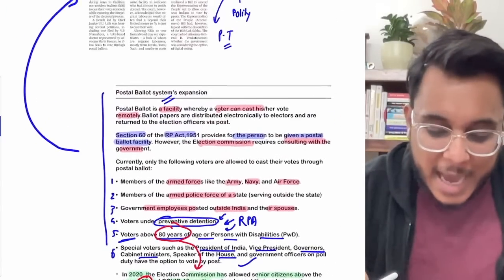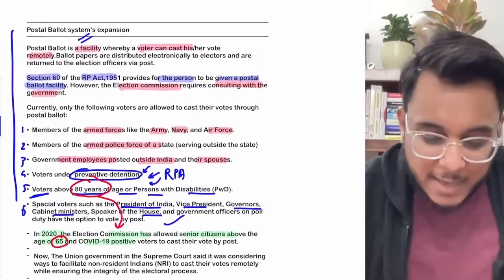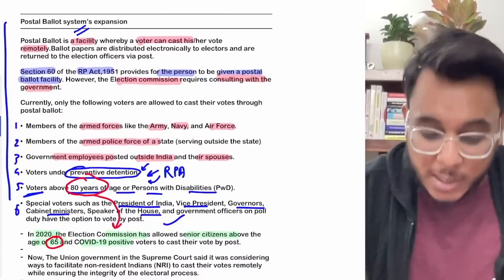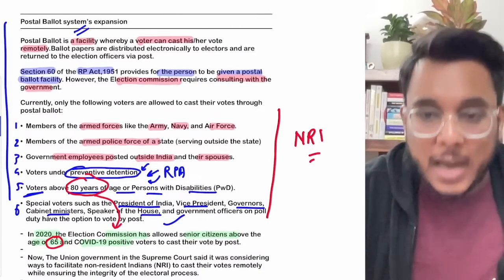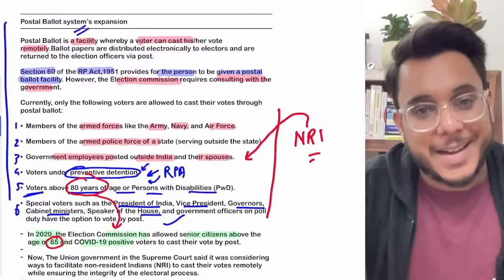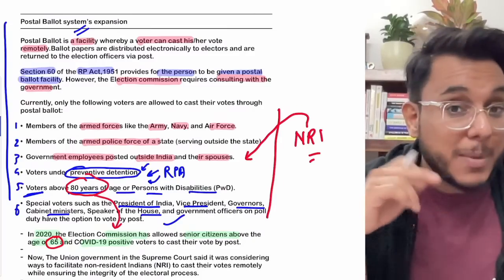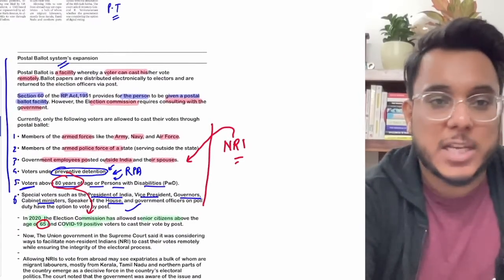So this is the entire postal ballot system which will happen. Now, as we have seen, among the category of people who can use the postal ballot, the NRIs are not included. Government employees who are posted outside India are included, but NRIs are not. Now I just want to give you one additional reference.